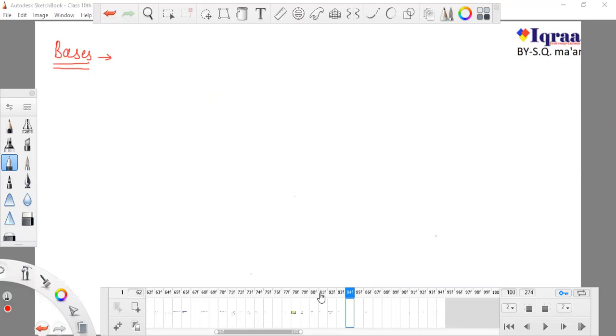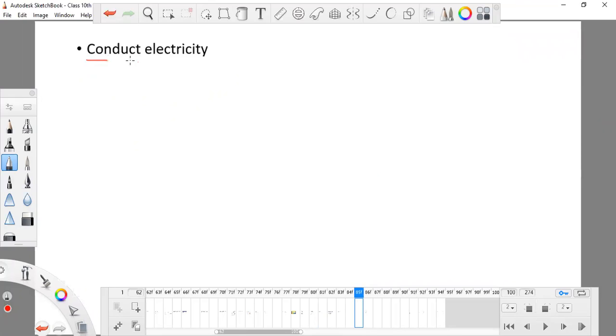So this property of bases is that bases can conduct electricity. Here I'm drawing a test tube.